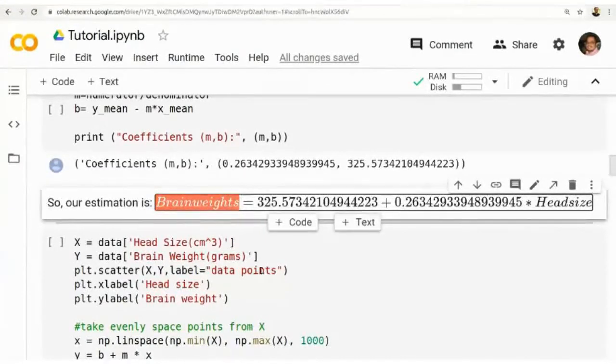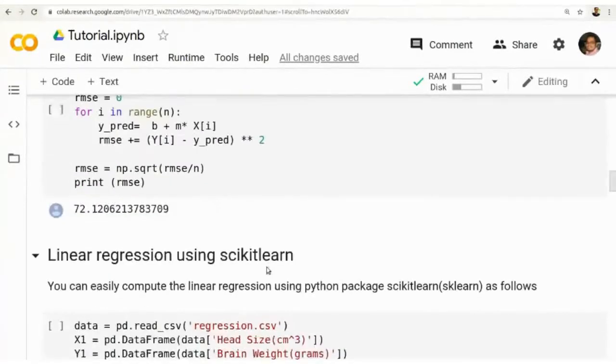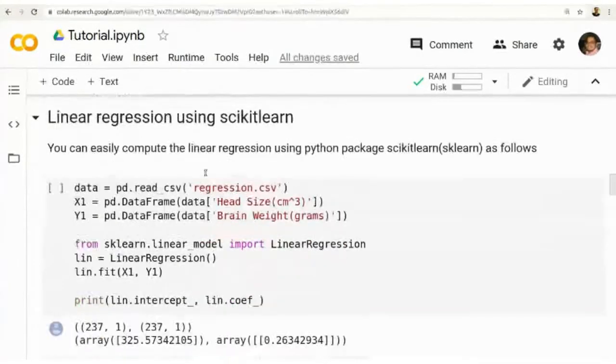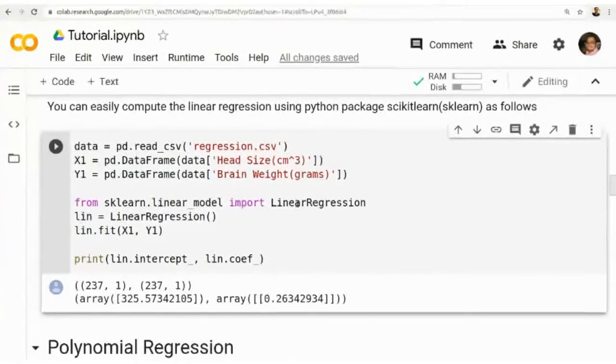So how can we do this using linear regression with scikit-learn? The data we already learned, x1 and y1, are the corresponding independent and dependent values. We import the LinearRegression function from sklearn.linear_model. Then we create an object of the LinearRegression type.